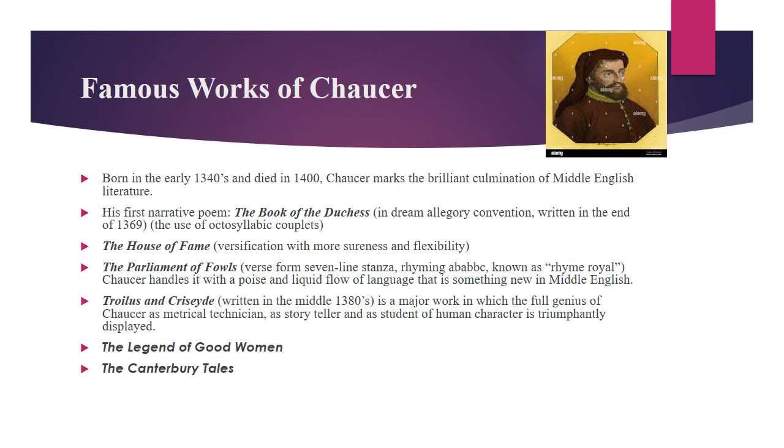Here Chaucer used a seven-line stanza rhyming ABA, and this was known as rhyme royal. Chaucer handles this with a poise and a liquid flow of language that is something new in Middle English. The next one was Troilus and Cressida. This he wrote in the middle of 1380s, and this was the major work in which the full genius of Chaucer as metrical technician, as storyteller, and as student of human character is triumphantly displayed.